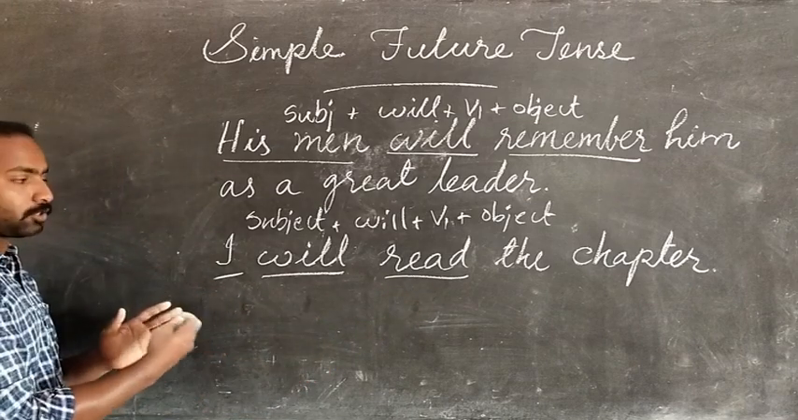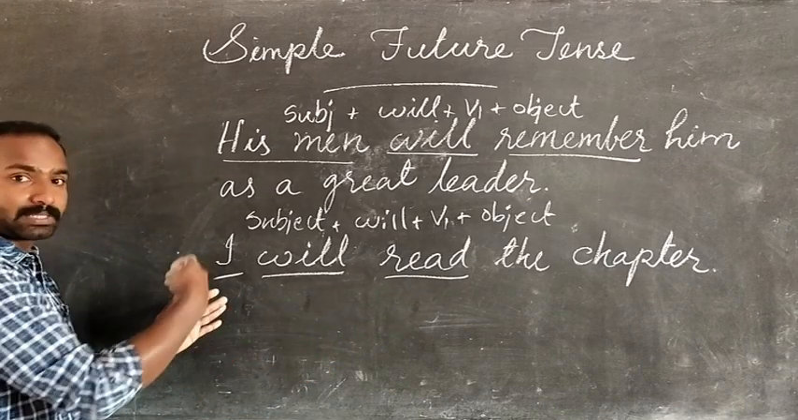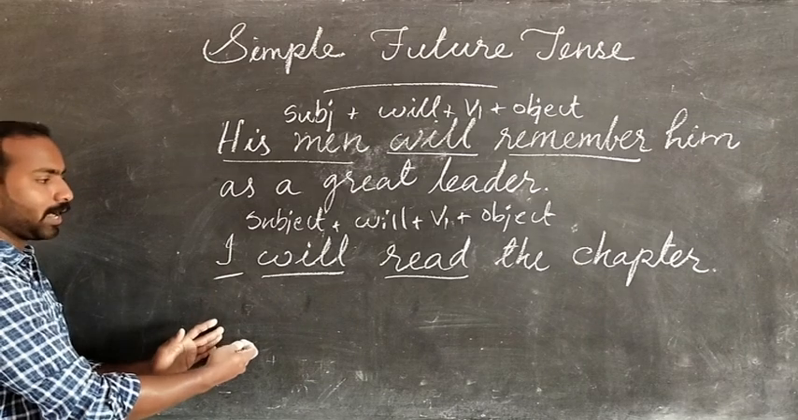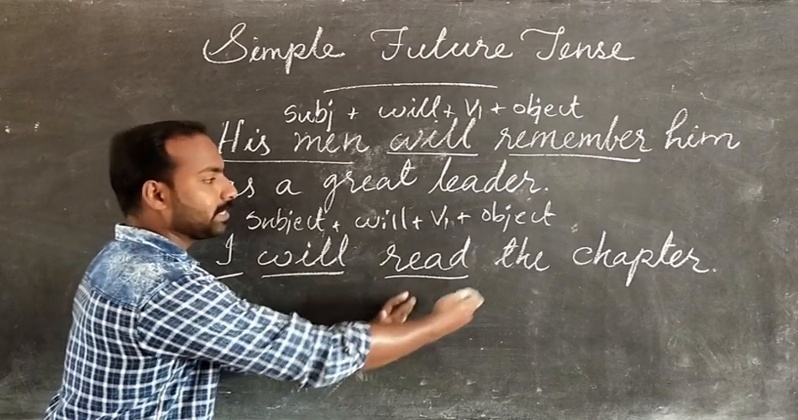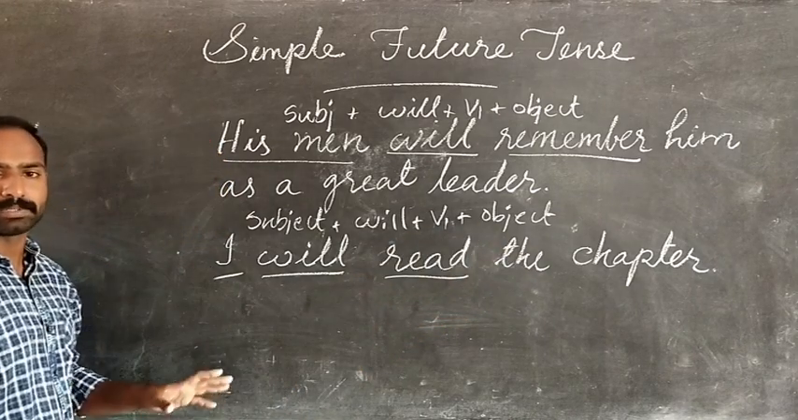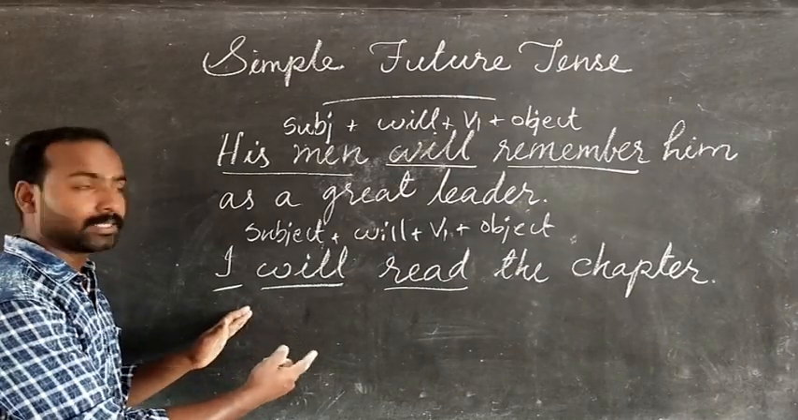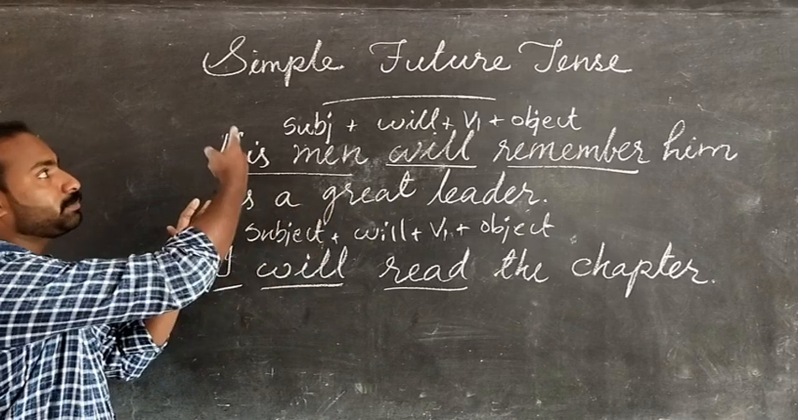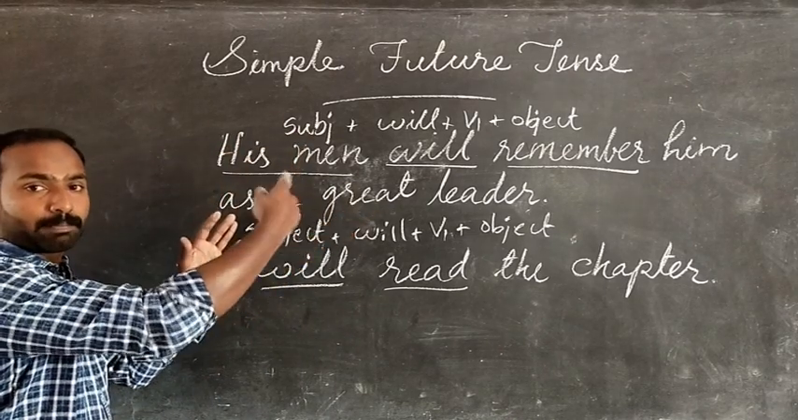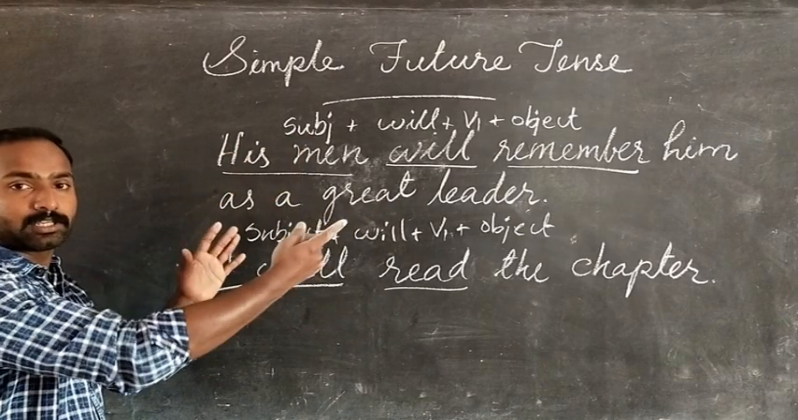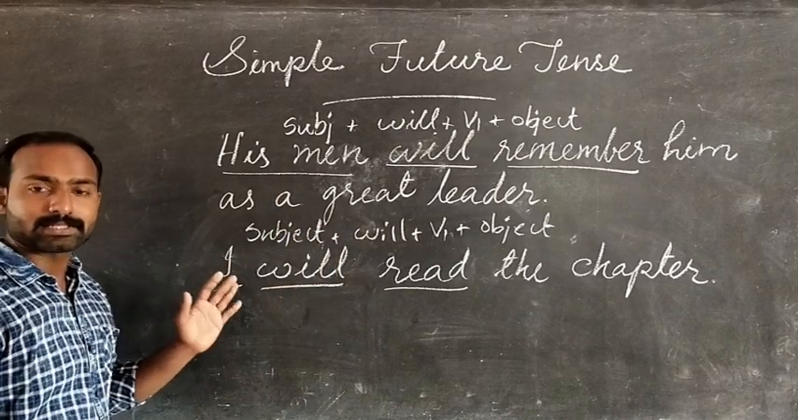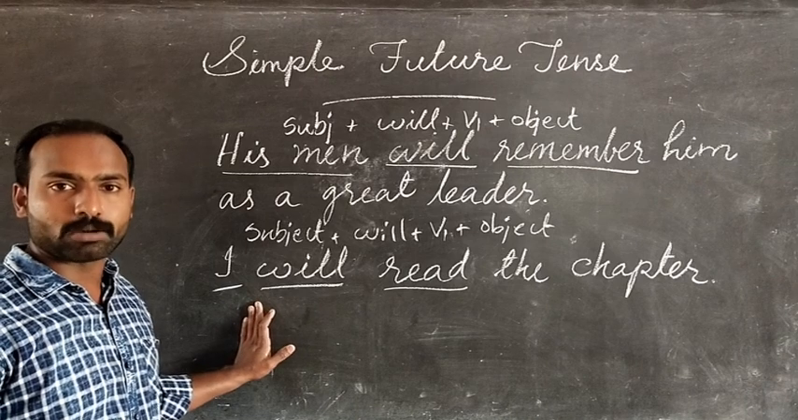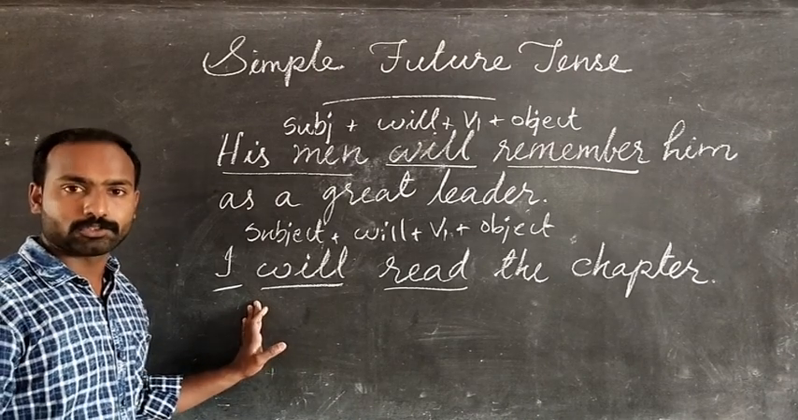Simple present tense of the same sentence. For simple present, you have to take the subject I and the base form V1. I read the chapter. We must be able to convert any sentence, simple future tense or simple past tense or simple present tense, into the other two. Clear? So some exercises are given in your textbook on page number 55. Try to do it. Okay.